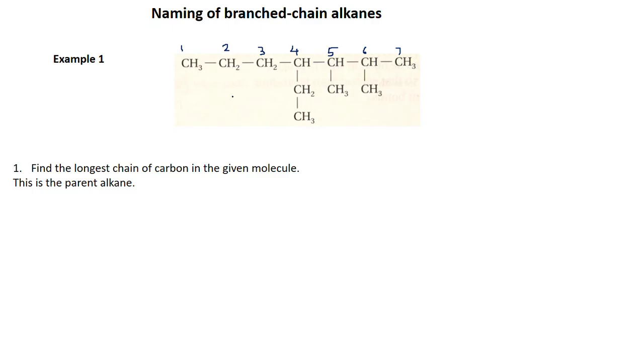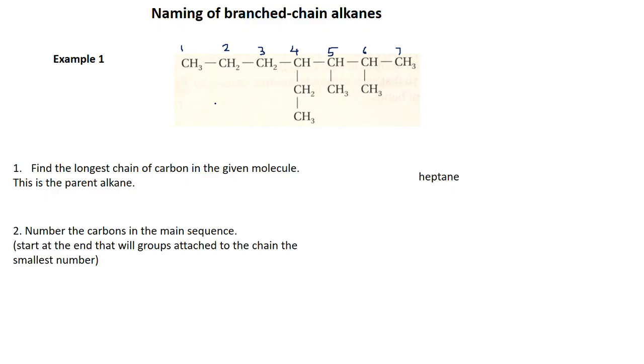So what is the name of the parent alkane with 7 carbon atoms? The longest chain has 7 carbon atoms. Pentane is 5, hexane is 6. So what is 7? Not septane, heptane. Heptane. I always confuse that. Okay, never mind. So the first step is to identify the longest chain of carbon atoms, and that is the parent alkane. So in this case, heptane is the parent alkane.